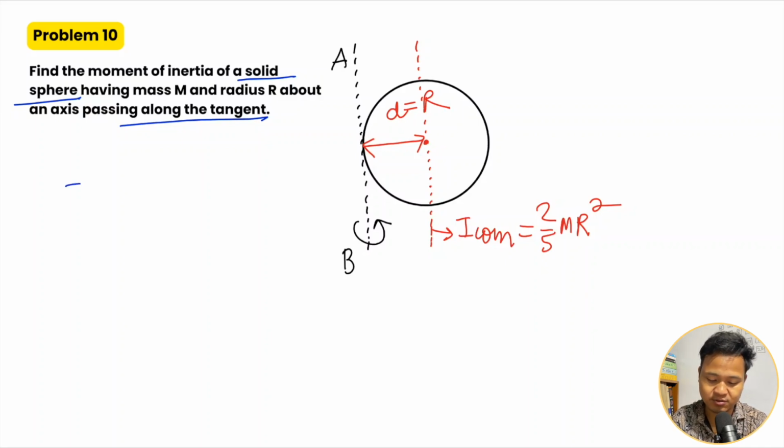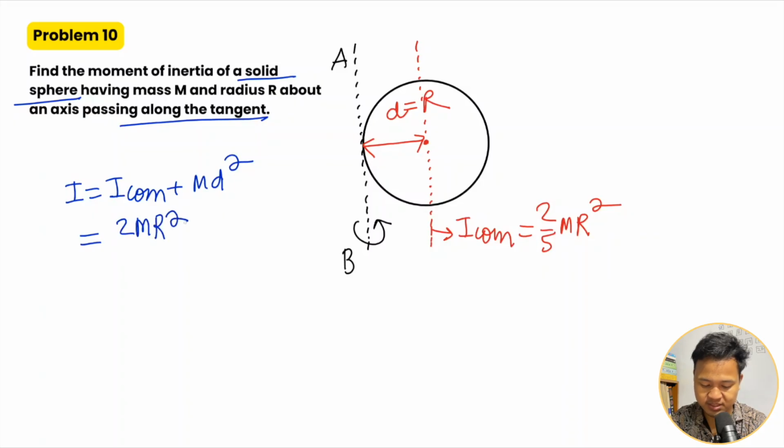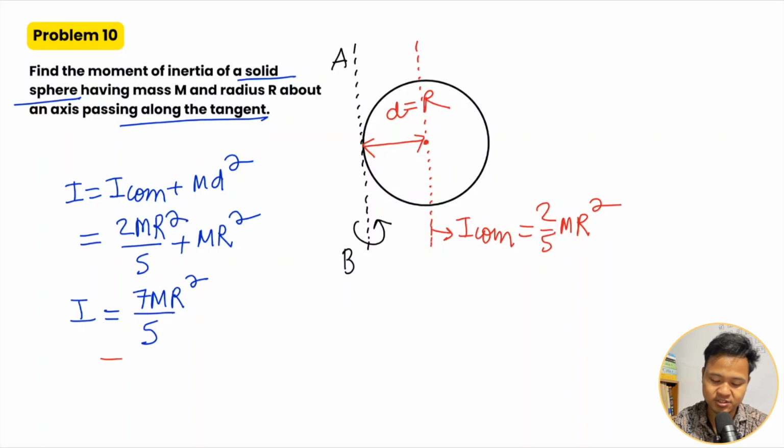Now apply the formula: I equals I_COM plus M D squared. So I_COM is 2 MR square by 5 plus M into D, which is R, so MR square. So how much is this? 7 MR square divided by 5. So this is your answer.